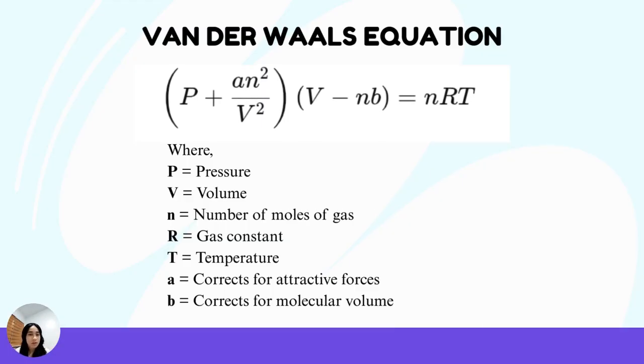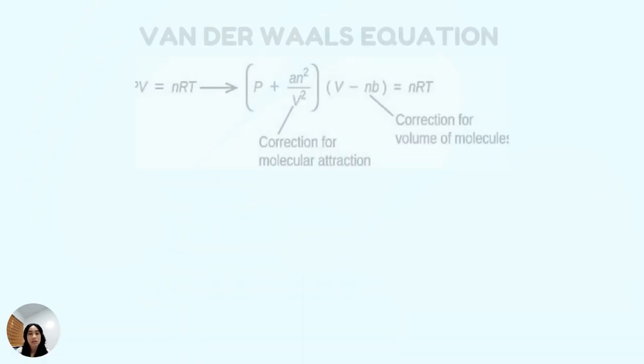So the van der Waals equation is written as the expression shown, where P is the pressure, V is the volume, n is the number of moles, R is the gas constant, and T is temperature. The new terms are a and b, where the constant b corrects for the actual volume of gas molecules, and the constant a corrects for intermolecular attractions.